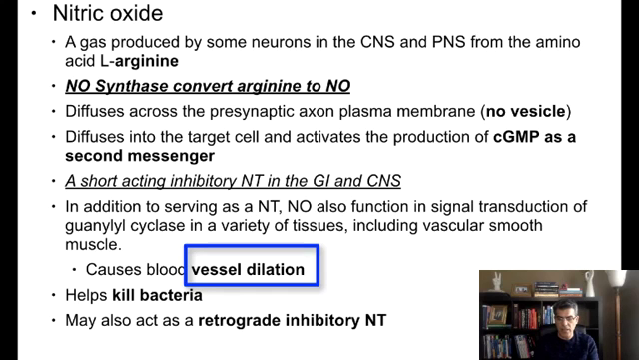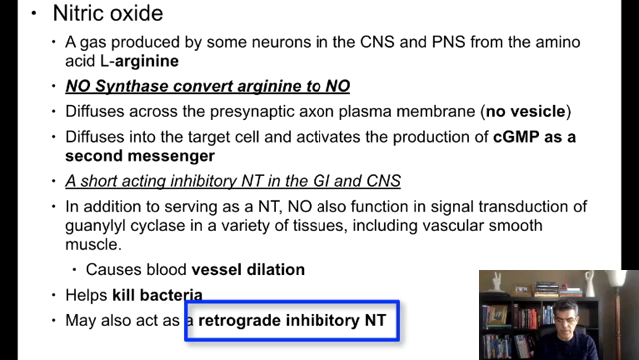In fact, that's the way that Viagra works. Viagra is going to make you produce more NO. NO is going to get released, creates more cyclic GMP, and at the end, this is going to create dilation of the blood vessels in the penis and cause erection. NO as a neurotransmitter can become a retrograde inhibitory neurotransmitter. In other words, it inhibits the presynaptic neuron.